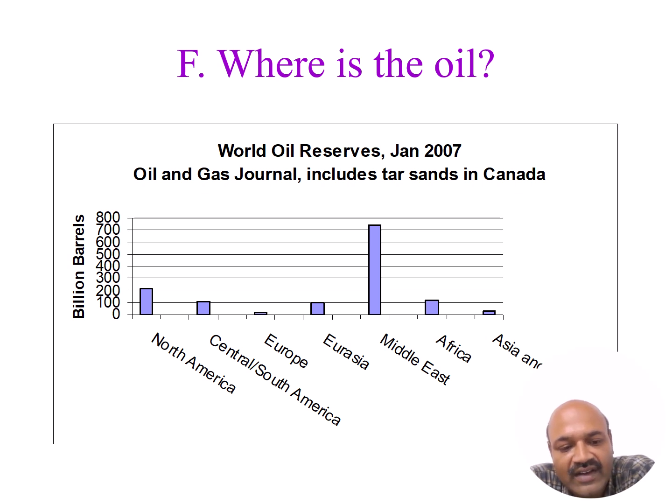Out of the regions given, from North America to Asia, you can see Middle East countries have an enormous amount of oil reserves, almost 730 billion barrels. The next is North America, with around 200 billion barrels, whereas Central and South America, Eurasia and Africa have around 100 billion barrels. Asia and Europe are still surviving for oil reserves. Anyhow, we have the least quantity when compared to the other countries.